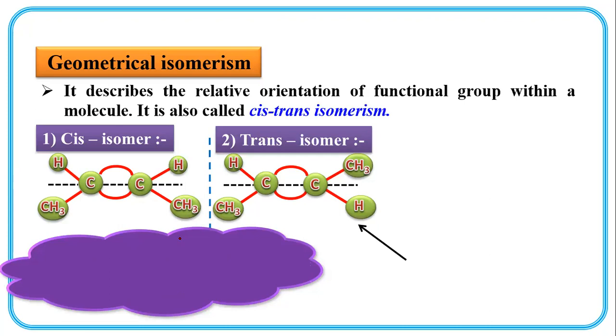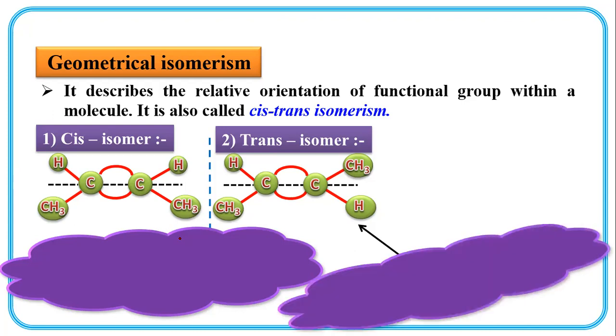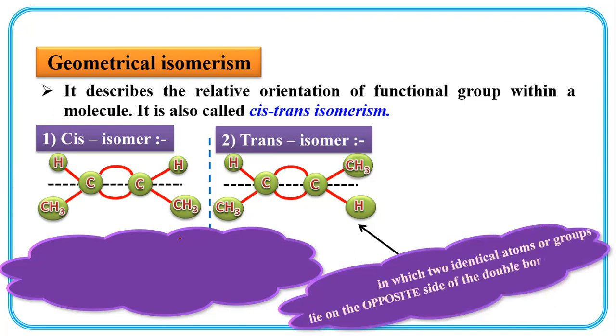It describes the relative orientation of functional groups within a molecule. It is also called cis-trans isomerism. Geometrical isomerism has another name, cis-trans isomerism. See here, in the trans form two identical atoms or groups lie on opposite sides of the double bond.